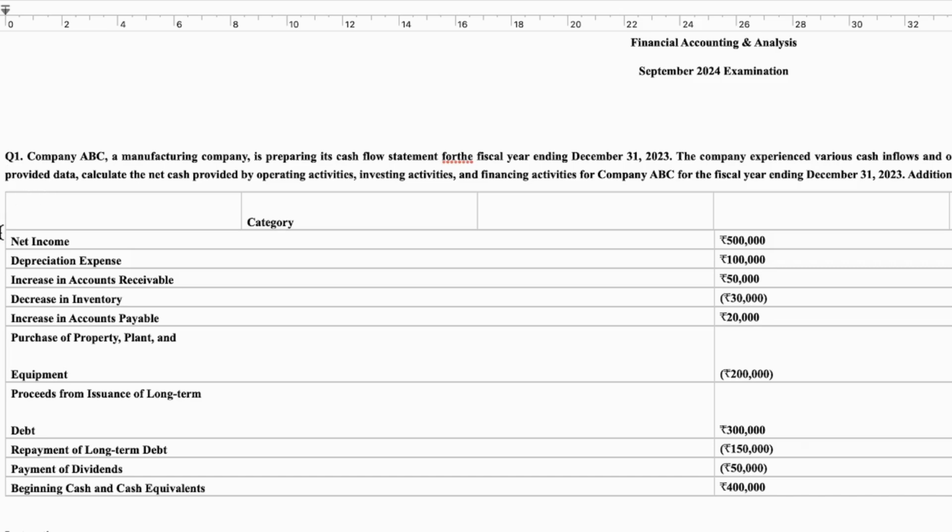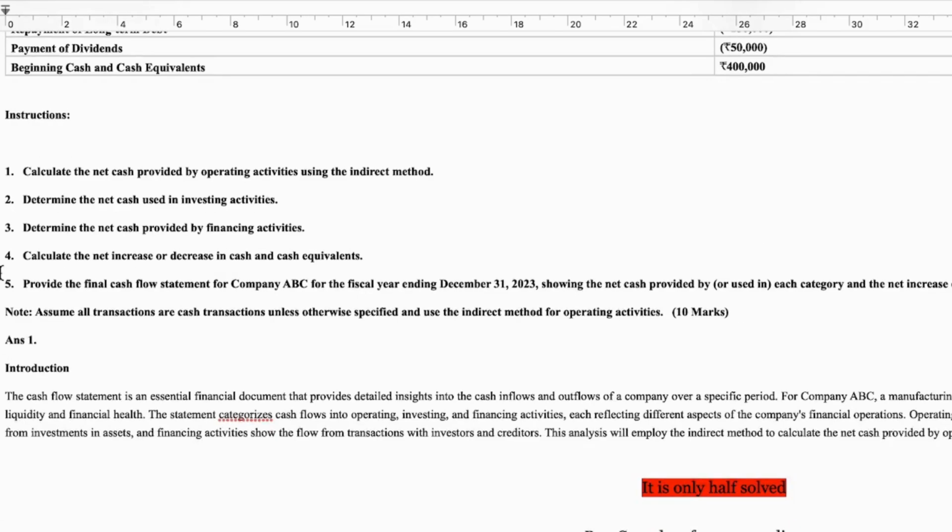So here we have some data over here, and along with that we have some instructions. So coming up to the answer, we will be starting from the introduction part.